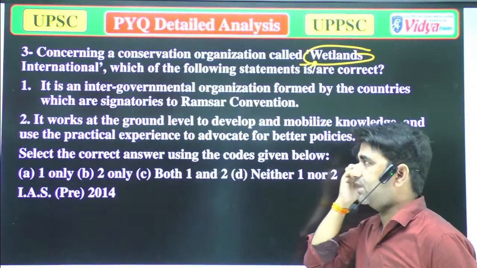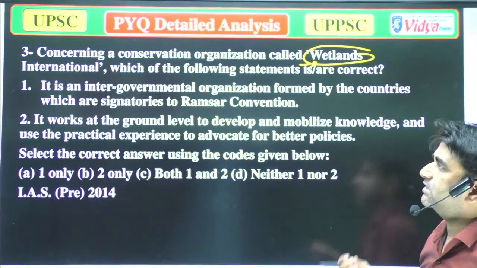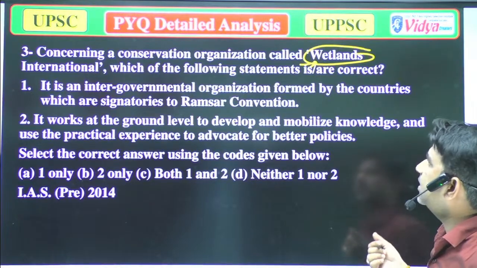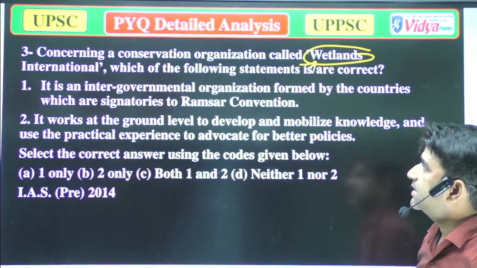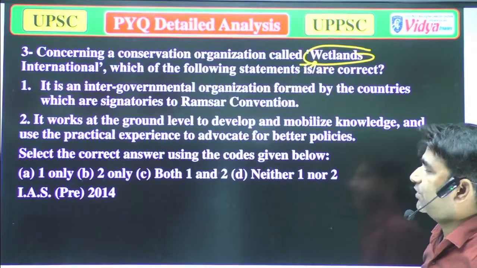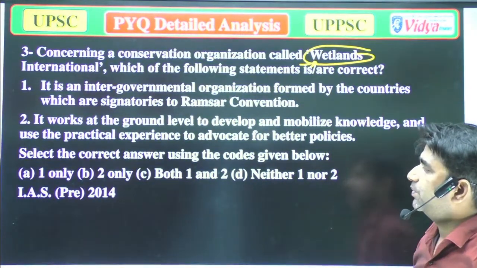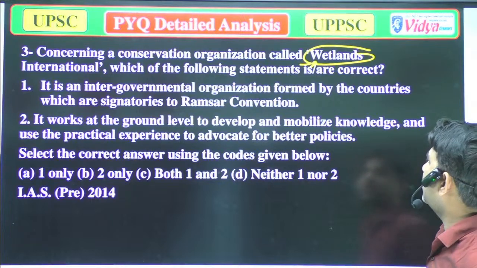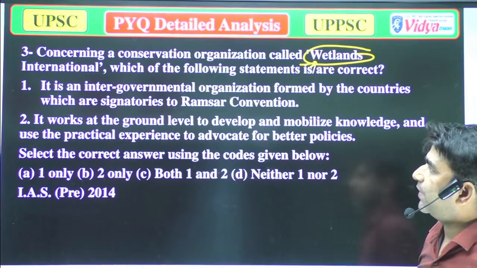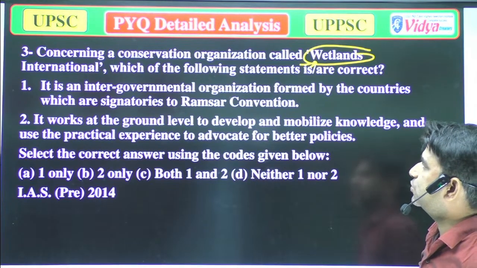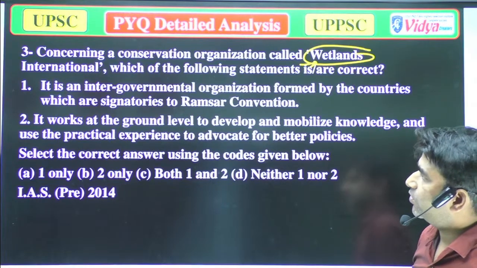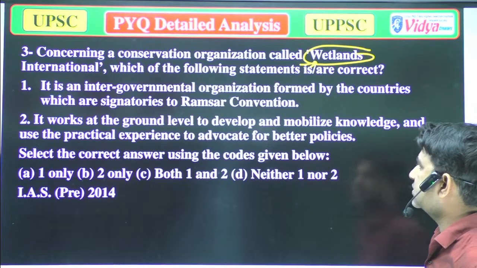Statement A: it is an intergovernmental organization formed by the countries which are signatories of the Ramsar Convention. That could be right. B: it works at the ground level to develop and mobilize knowledge and use practical experience to advocate for better policy. Select the correct answer using the codes given below.